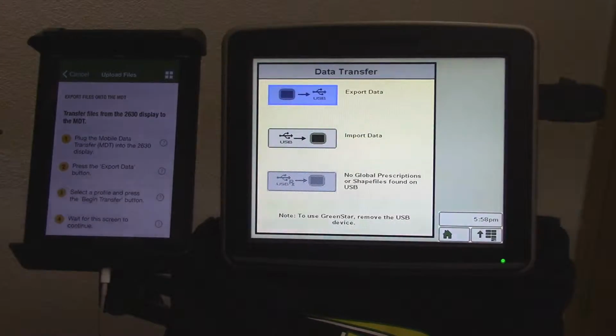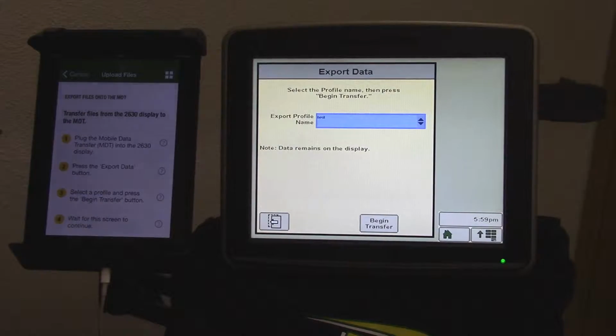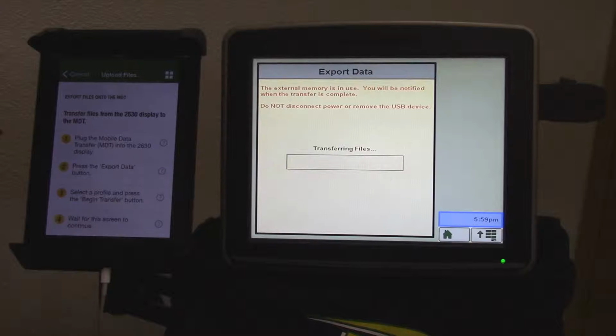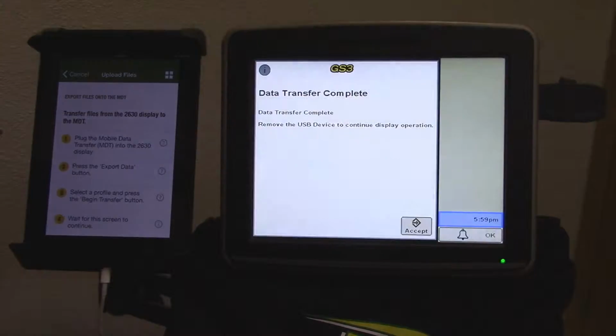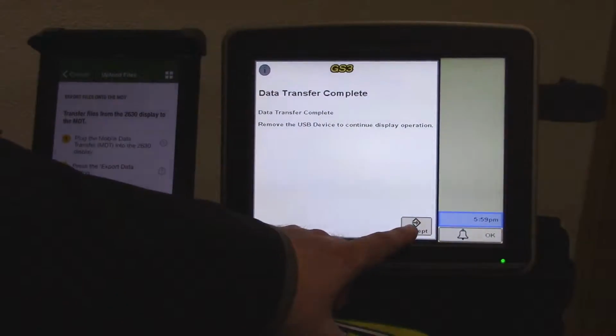Press the Export Data button and enter a profile name, then select Begin Transfer. This transfers the files from the display to the mobile data transfer stick. The amount of data on the display determines the amount of time it will take to transfer the files. When the transfer is complete, press Accept.